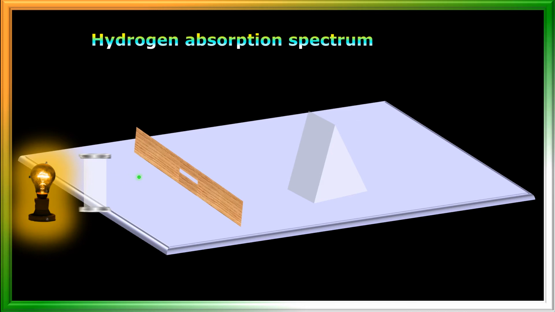These wavelengths pass through the slit, which makes the light a fine beam, and finally that beam passes through the prism, and the prism separates all colors. You can see here.